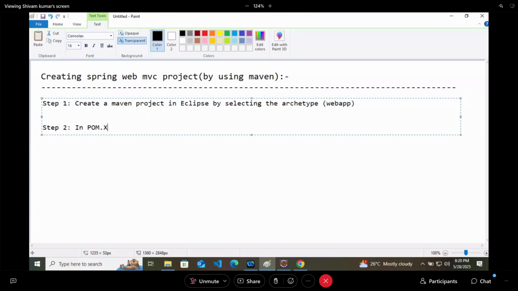So let's go back to Maven repository website, and here we will search Spring Web MVC, and you will get this Spring Web MVC like this.